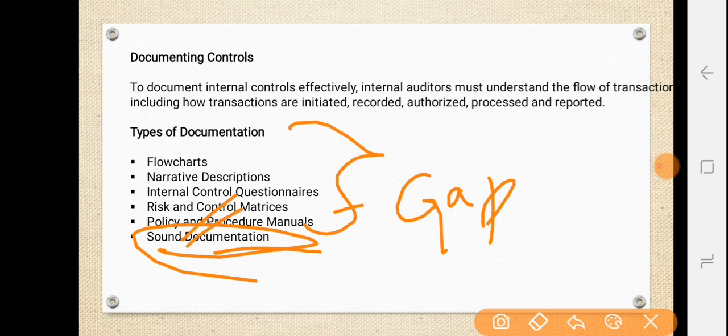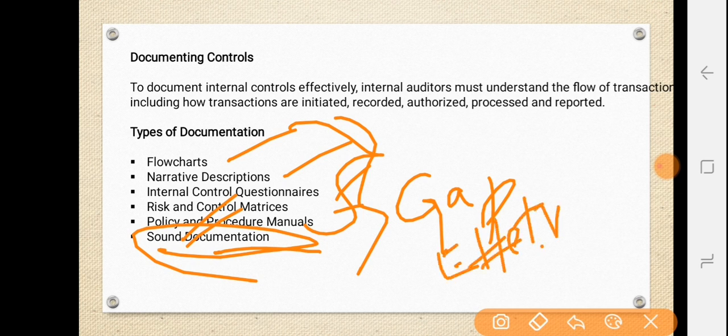That is a very important task for the organization. Either you can follow flowcharts, narrative descriptions, internal control questionnaires, or risk and control matrices. For everything you should have proper documentation, which will help the organization as well as the auditor to have effective control over the internal control and to take better decisions based on these things.